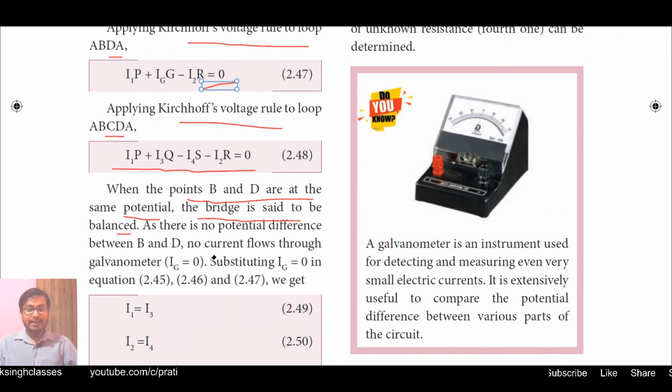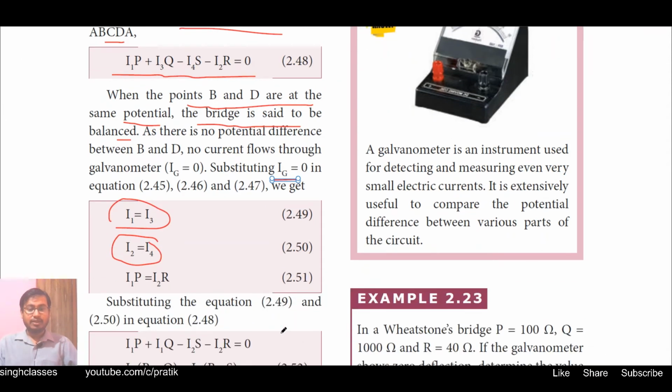In that situation, no current flows through the galvanometer. That is, Ig is equal to 0. Then substituting Ig equal to 0 in previous equations 2.47 and 2.48, we get I1 is equal to I3 and I2 is equal to I4. So again substitute these two values in equation 2.48.